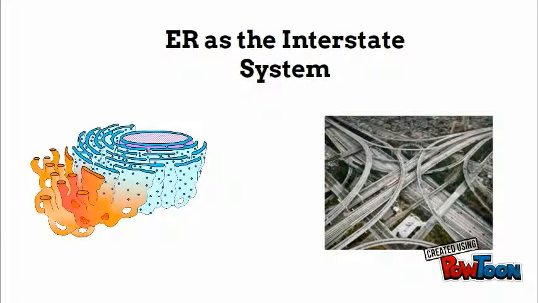I compared the interstate system to the endoplasmic reticulum of a cell. This is because the endoplasmic reticulum can transport nutrients anywhere within the cell, and the interstate system can do the same thing. It is worth noting, though, that both of these cannot transport outside their respective borders.